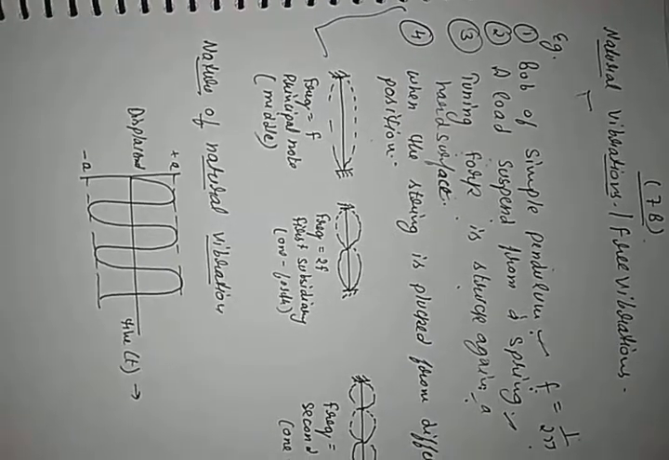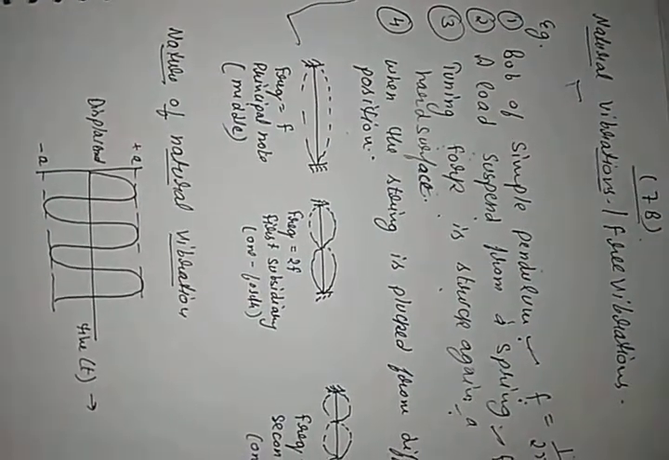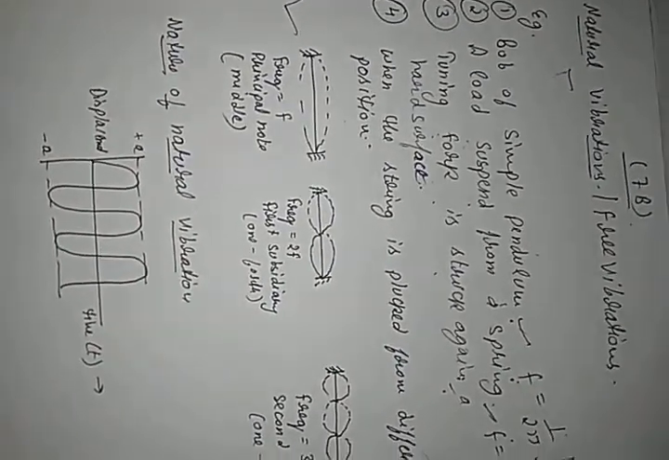Now the second is a load suspended from a spring. When the load is suspended from a spring and it is slightly stretched, and then released, it goes into natural vibrations. Here also there is a formula to calculate the frequency: 1 upon 2 pi times root of k upon m, where m is the mass and k is the force constant. With the help of this, we can calculate the frequency.